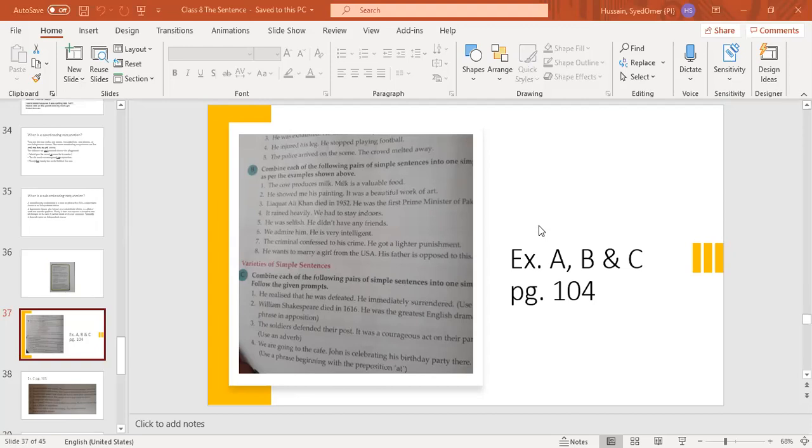After confession means after we have to put confessing. So it's due. He got a lighter punishment because of his confession to his crime or due to confession to his crime. I repeat it. The criminal got a lighter punishment due to confession to his crime or due to confession to his crime.